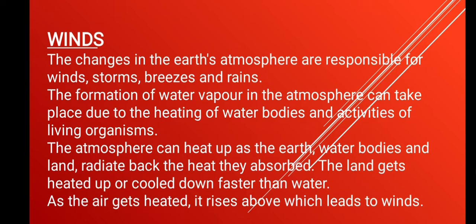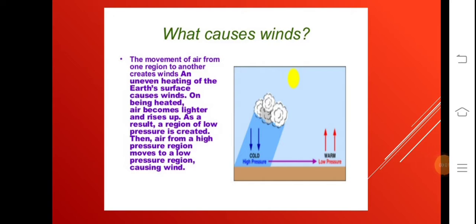And it is a fact that the land gets heated up or cools down faster than the water. Once the air gets heated up, we know it becomes quite light, and this causes the light air to rise up. This rising up of heated air causes the formation of winds. The movement of air from one region to another creates winds. An uneven heating of the earth's surface is the reason for the formation of winds.